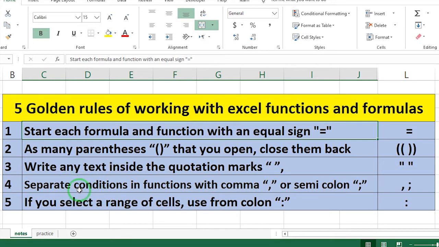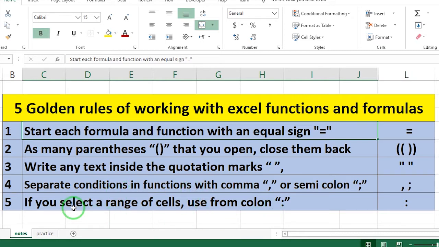The fourth, separate conditions in functions with a comma or a semicolon. When we are writing functions, we might have a lot of conditions. So separate each condition with a comma or a semicolon. It depends on your computer setting, which is a comma or a semicolon. But on most computers, a comma works.